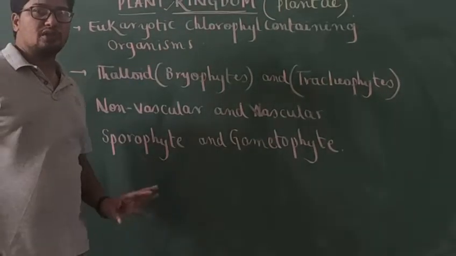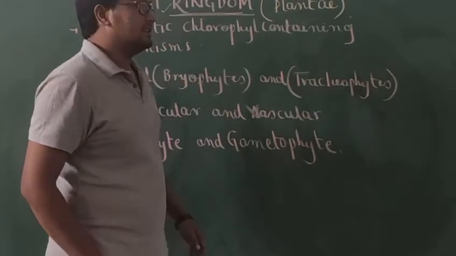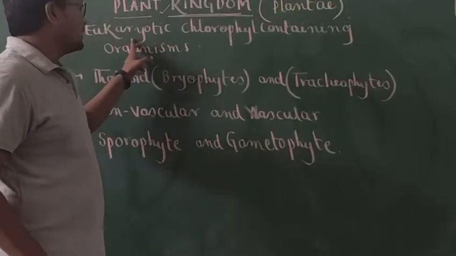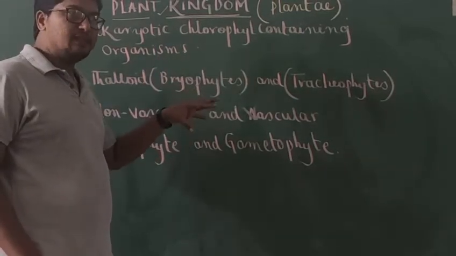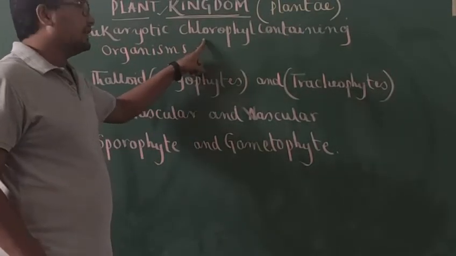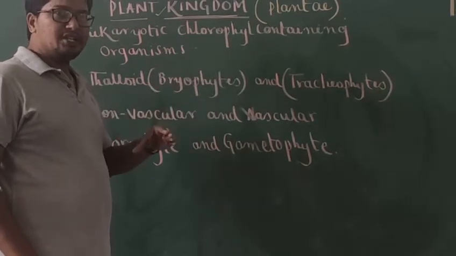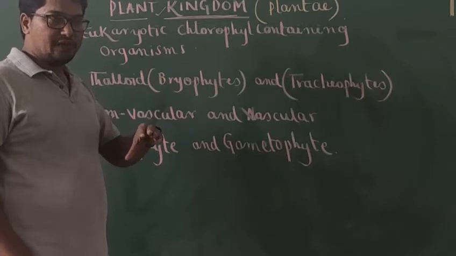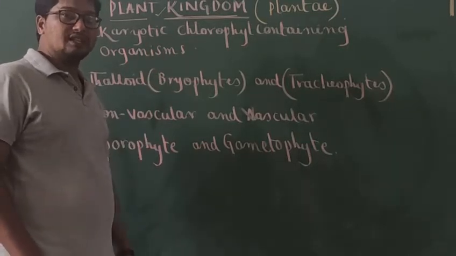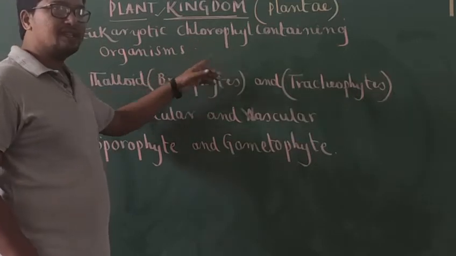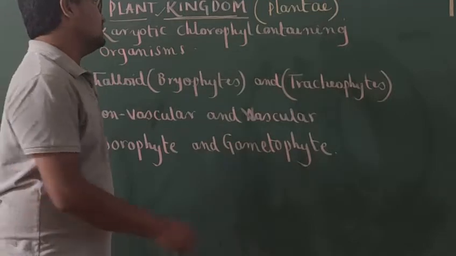So that's why if you ask me what are plants, my answer is like this. Plants are nothing but eukaryotic chlorophyll containing organisms, as their cells are provided with the green pigment, that is chlorophyll. They can trap the solar radiation, they can fix atmospheric CO2 and perform an important function called photosynthesis. So as they can synthesize their own food materials, they are popularly called autotrophs, isn't it?